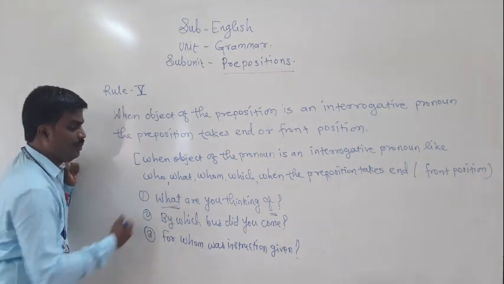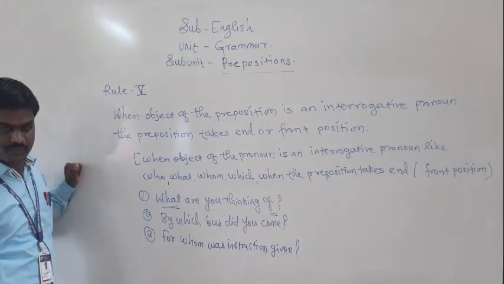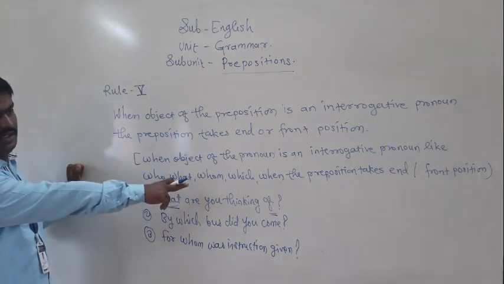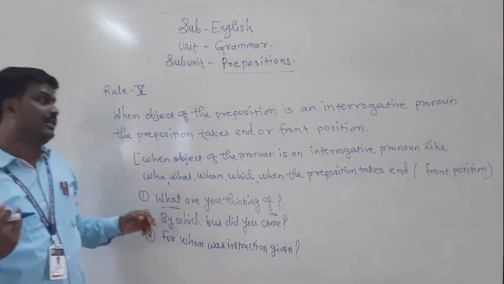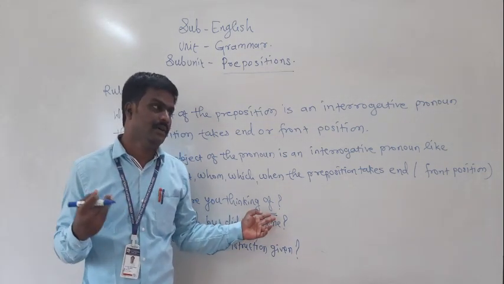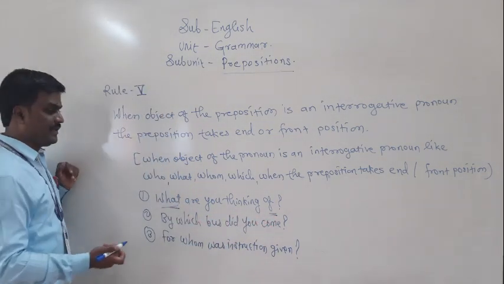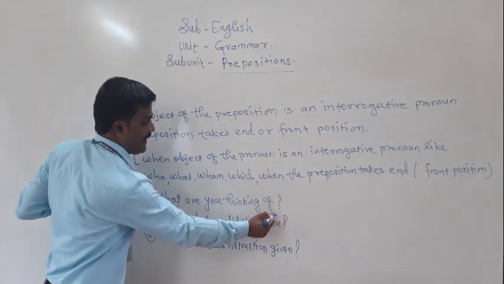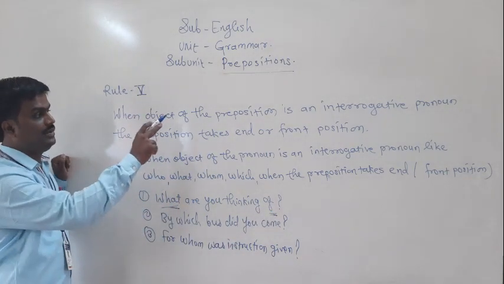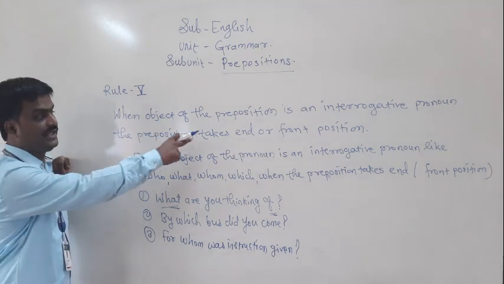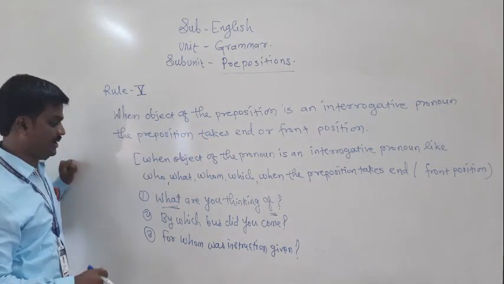Here, what is the interrogative, so the preposition of takes place either in the front or at the end. This is an example of the preposition at the end of the statement.